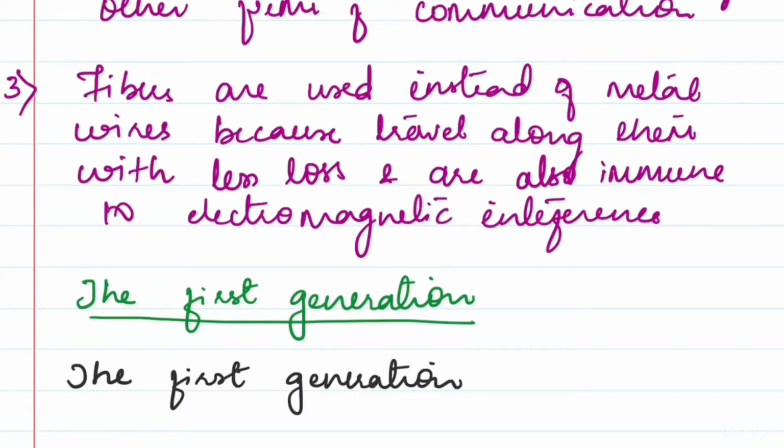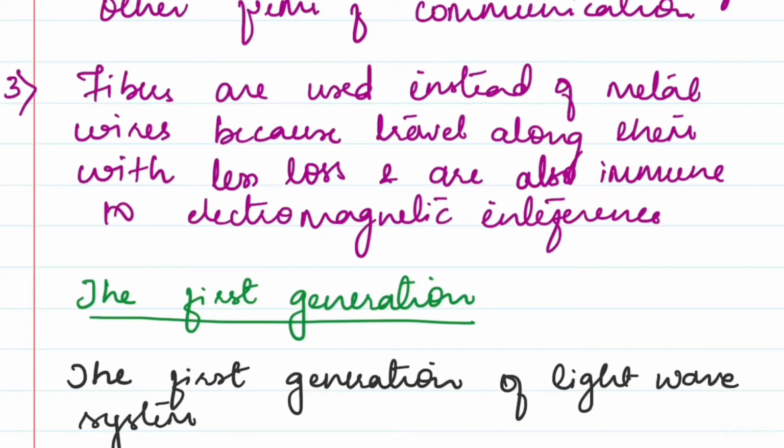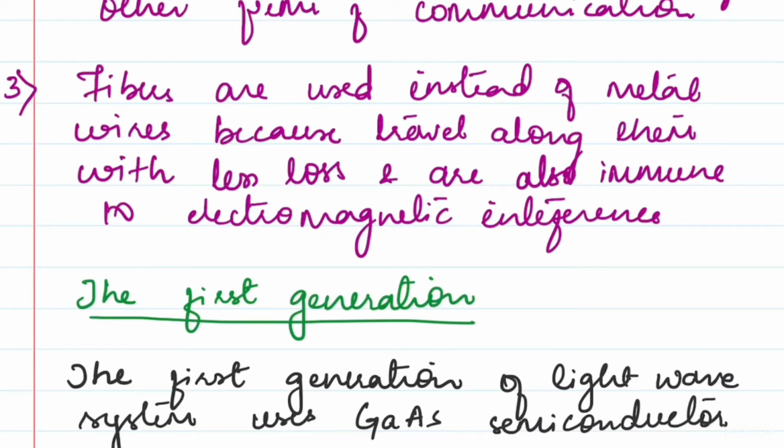So the first generation of light wave system, or you can say optical fiber system. This optical fiber is called by many names, so you should be at ease with any terms I'll be using, because you have no idea what the examiner is going to refer to it as. You shouldn't panic when some other name comes up in the question. It all means the same.